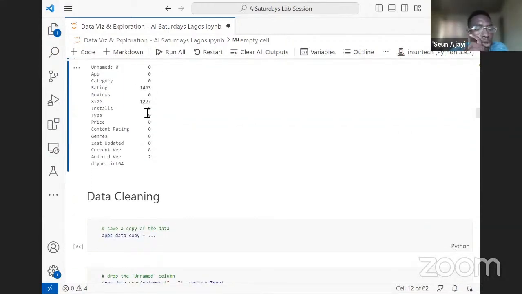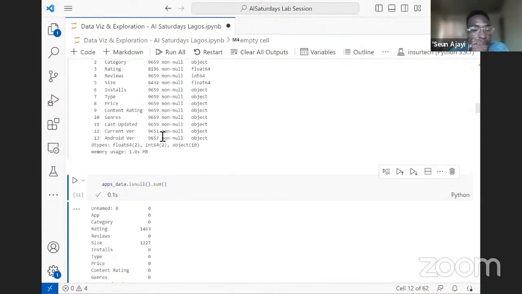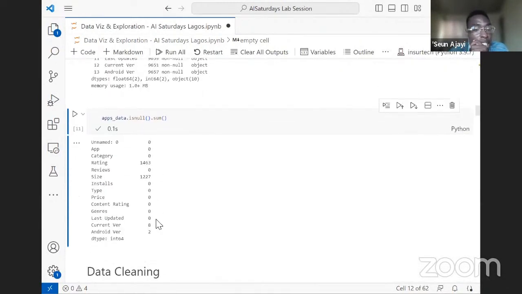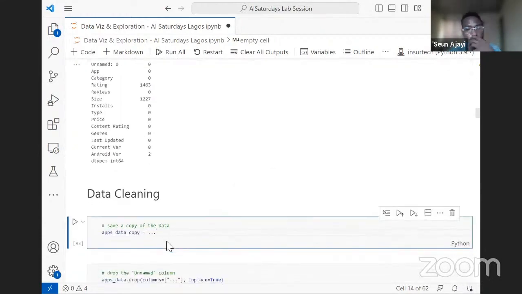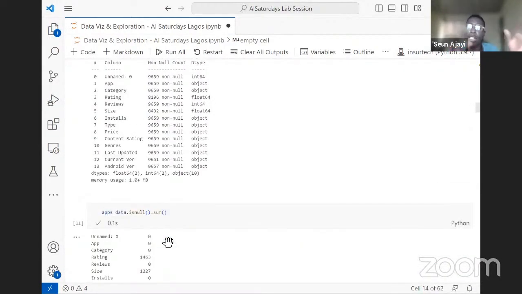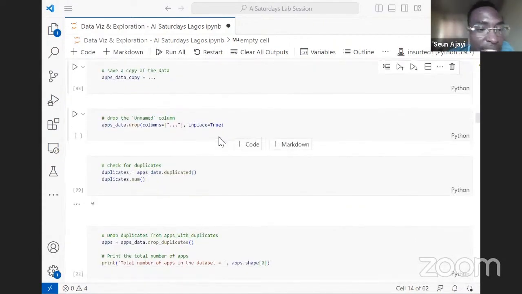Because of time, we wouldn't be handling the missing data. But I just want us to know that something like this exists and there's a way it is being handled. So I'll share materials on how we can deal with it later in the future. So now that we've cited the problems we have with the dataset, we are moving to the step of cleaning the data. Okay, so now we want to start cleaning the data.